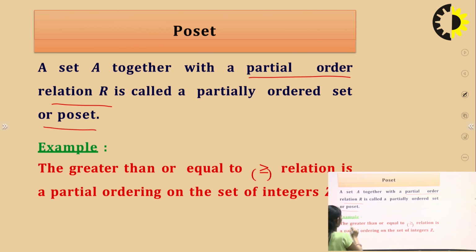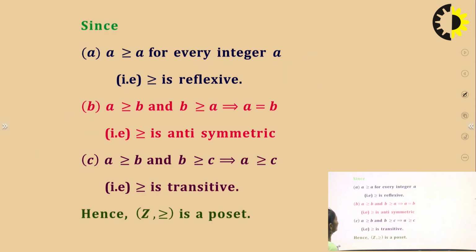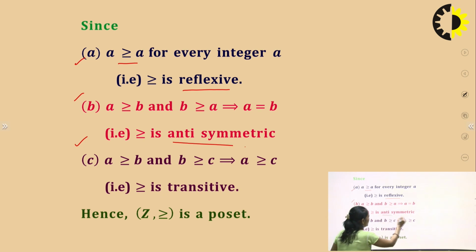For example, suppose we have to solve this problem: the greater than or equal to relation is a partial order on the set of integers. How can we prove it? The relation is greater than or equal to, so we have to prove whether the three properties are satisfied or not. What are the three properties? First is reflexive, second is antisymmetric and third is transitive.